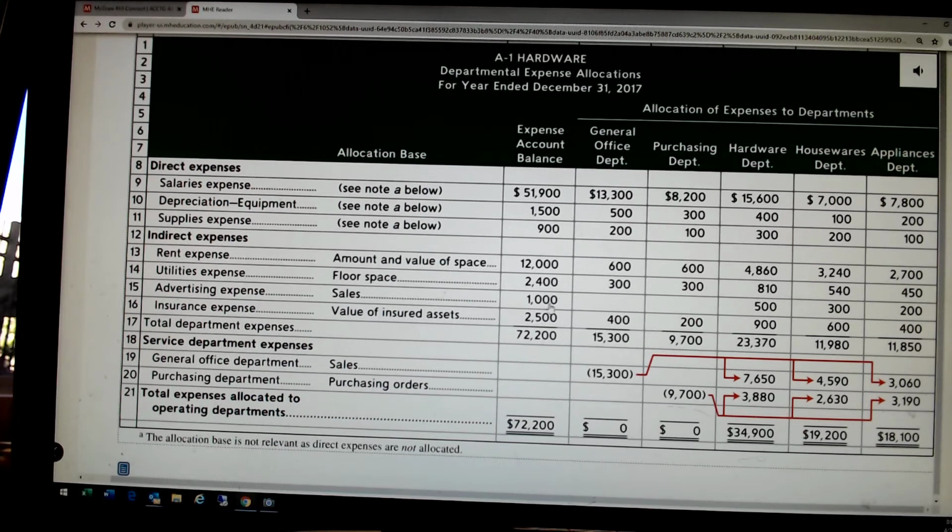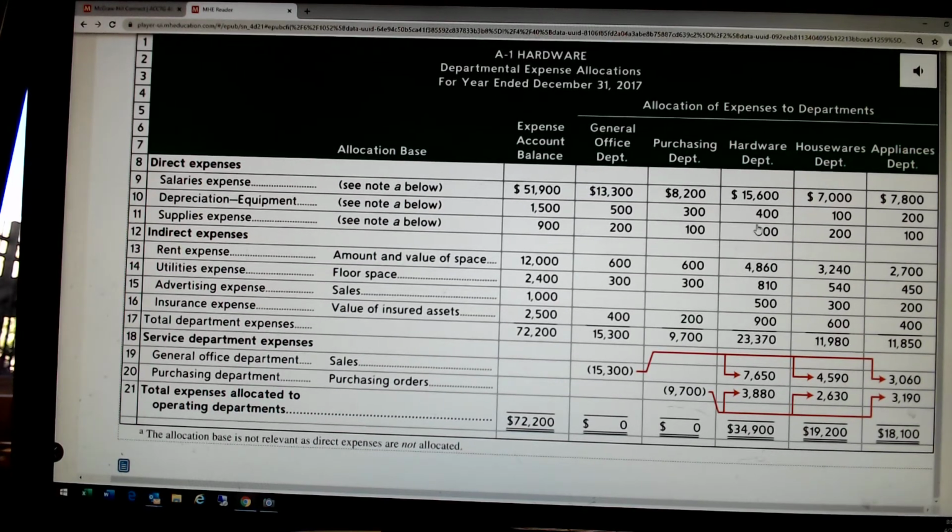Advertising expense, well, that actually benefits just these 3 departments, not one particular department. So it is an indirect expense, but when we allocate it, there's no benefit to the service departments, so it gets allocated based on relative sales to the profit centers. Insurance expense is based on the value of insured assets. Well, they all have assets. So now we've allocated those.